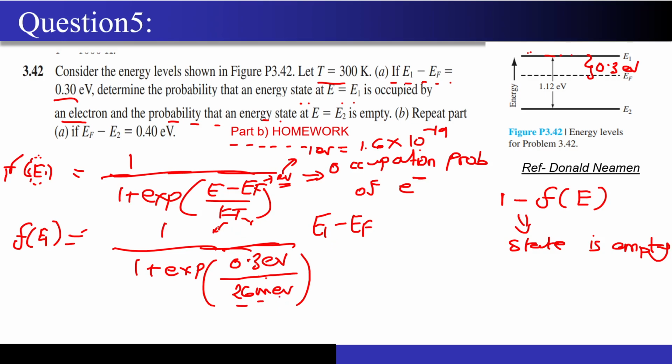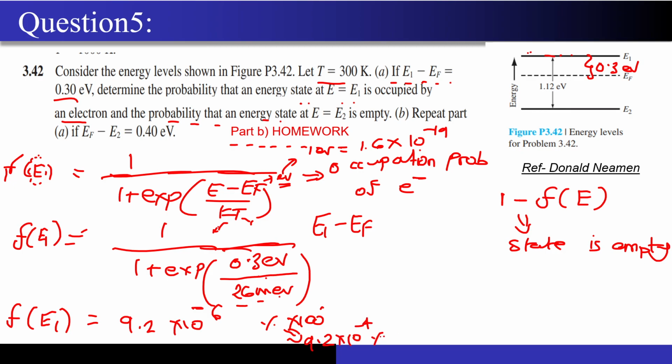If you calculate this value, then the value of F of E1 that you will get, I guess, is something like 9.2 into 10 to the power minus 6, right? So this is F of E1. If you want it in percentage, then you have to multiply it by 100. This is not in percentage, this is linear. So if you multiply it by 100, then this will be 9.2 into 10 to the power minus 4 percent, right? It is extremely low. They are just telling you that if you move 0.3 electron volt above the Fermi level, then the probability is almost close to 0.